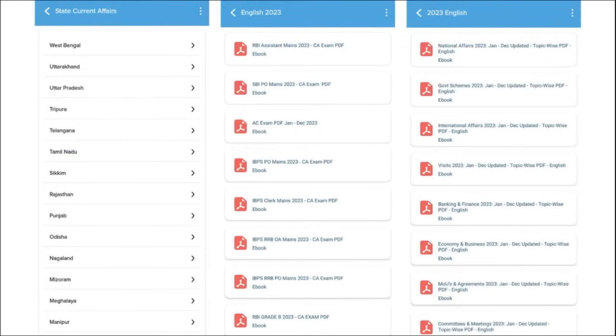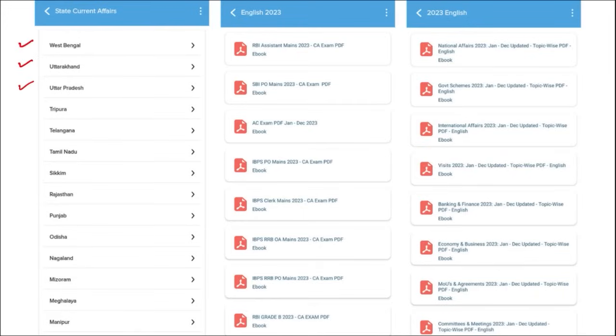One of the most important segment of our application is that we make sure to provide you with the correct exam analysis. When you are having exam, we make sure to provide you with previous year questions so that the student can go through the exam pattern and the syllabus and can prepare the exam accordingly based on the pattern. After the exam, we also make sure to provide you with the exam analysis. Then for the students who are preparing for state exams, they will be also beneficial here, as we will make sure to provide with state-wise current affairs for them.